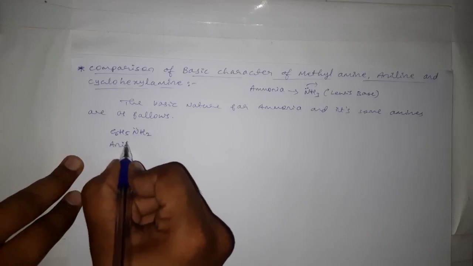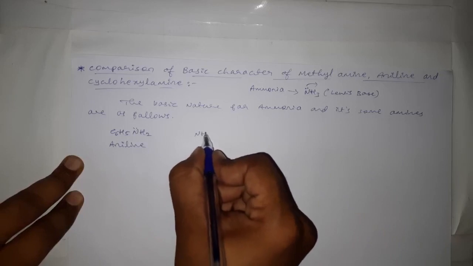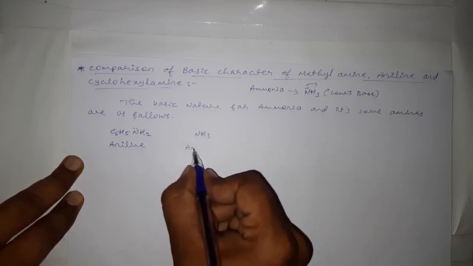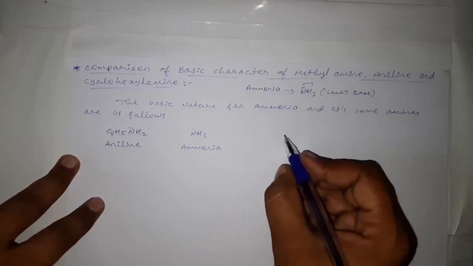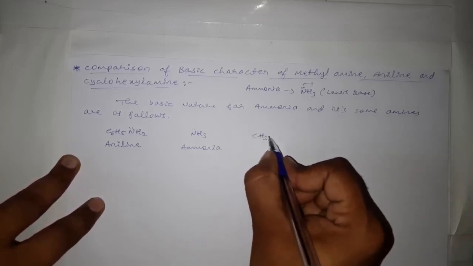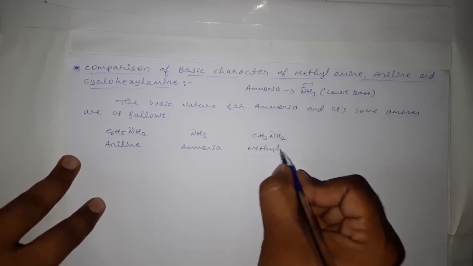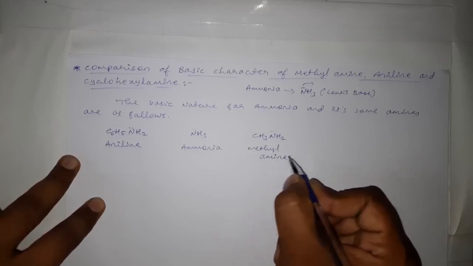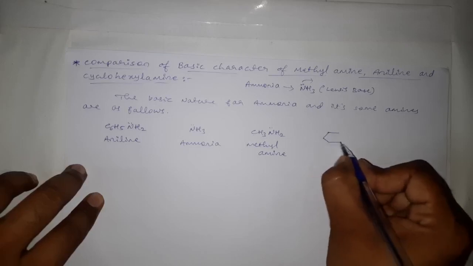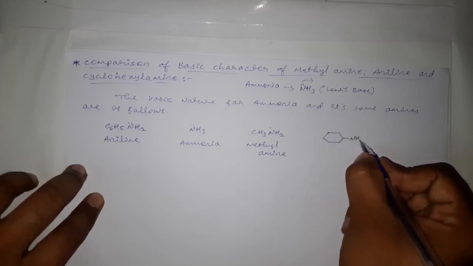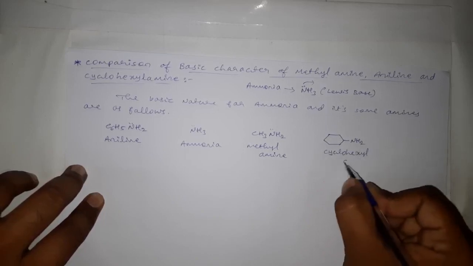It is aniline, okay, and ammonia, NH3, and methylamine, CH3NH2. This is methylamine, okay, and we can write cyclohexylamine.